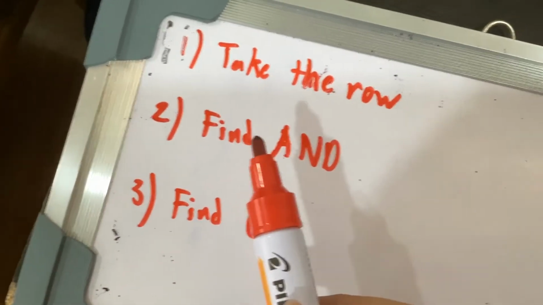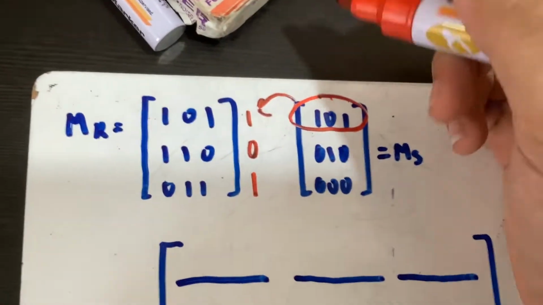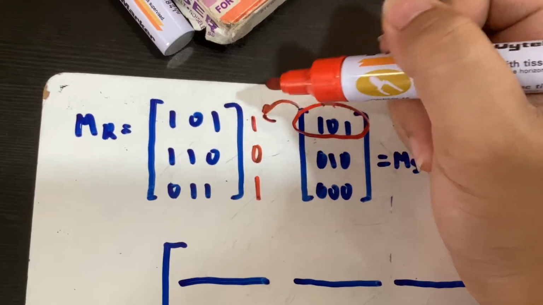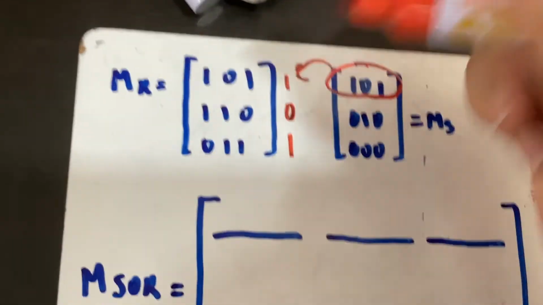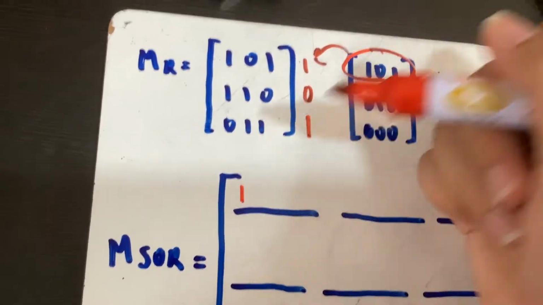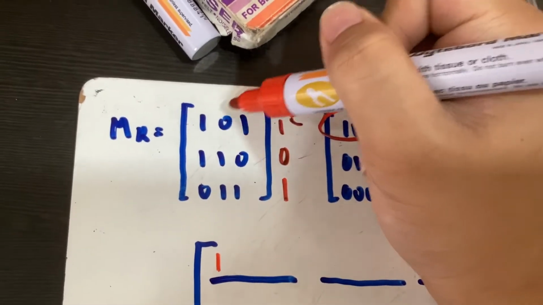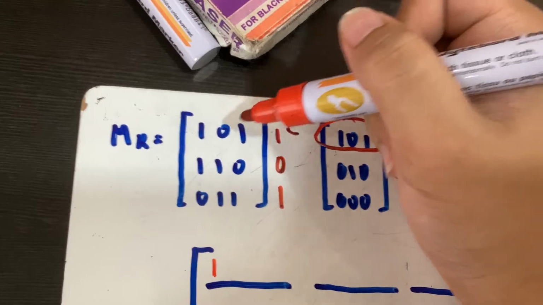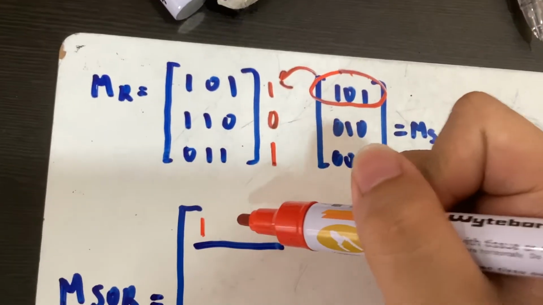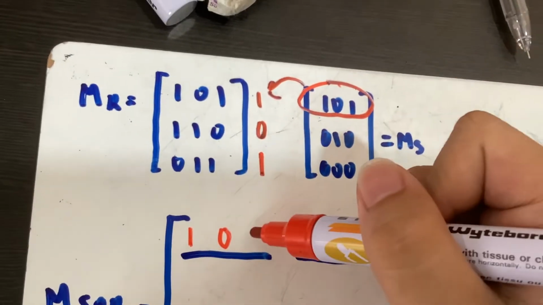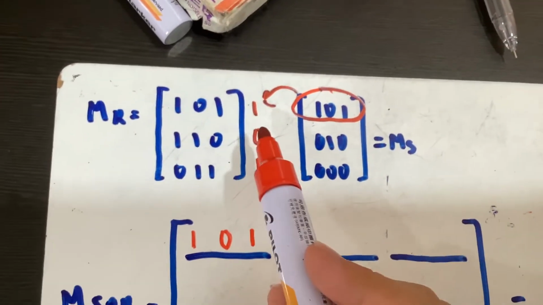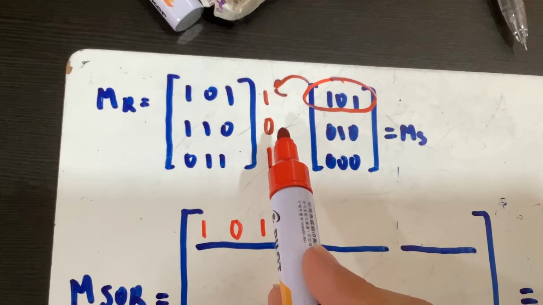The next step is to find the AND value. So if you remember what AND is, it's like truth value, right? 1 and 1, if both of them are 1, then it returns 1. What about this? 1 and 0? Not both of them are 1, so it returns 0. 1 and 1, it returns 1. And then we do the same here. Now we move on to the next row.